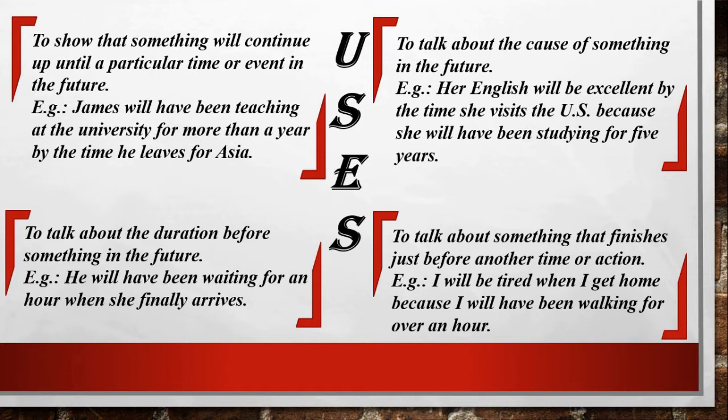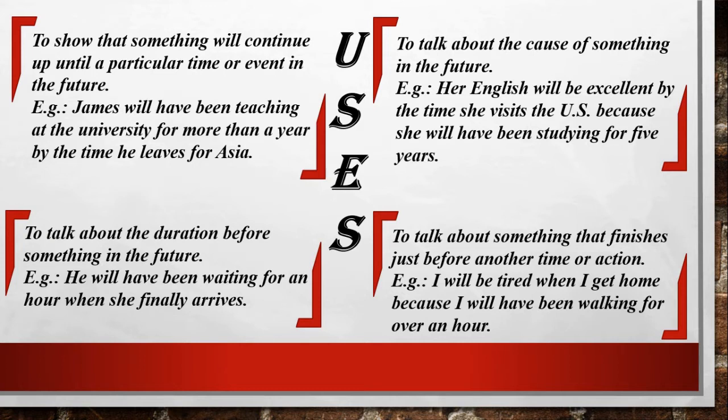Here, we are talking about an action that will continue till a particular event or time in the future. In the example, we are talking about James and he will have been teaching at the university for more than a year.